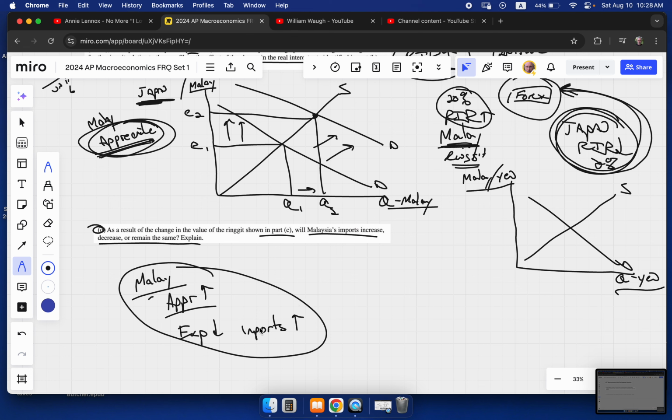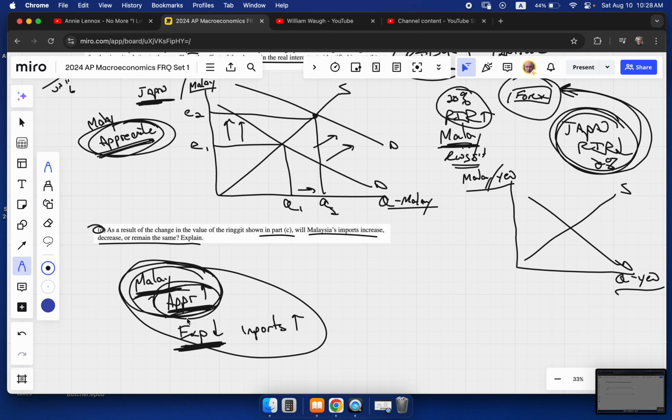Malaysian currency appreciates. Well, think about that for a second. If their currency is more expensive, then that also means their goods and services are more expensive to foreigners. So foreigners are going to buy less of their stuff. Their exports are going to go down. I'll say that again. If a currency appreciates, that implies all the goods and services that Malaysia sells are now more expensive because their currency is more expensive. Foreigners are going to buy less of their goods and services, therefore exports go down.